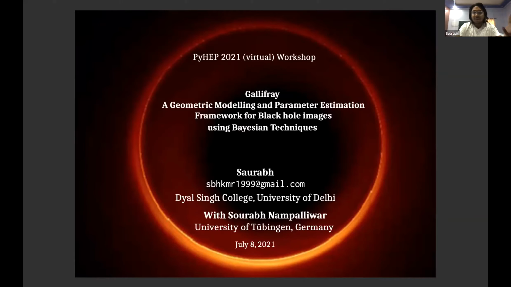So as we know, in 2019 we had some amazing, phenomenal results by the Event Horizon Telescope, which provided us with this image of M87. So we are going to look into similar aspects of that, as to how to do simple parameter estimation in the framework of general relativity, in the relativistic realm in which we are working with black hole images.